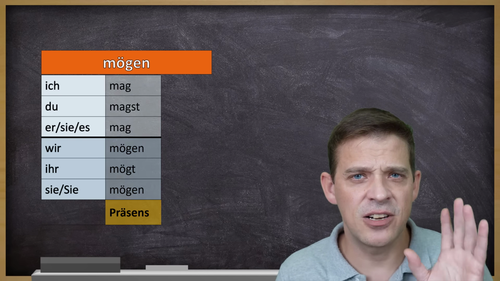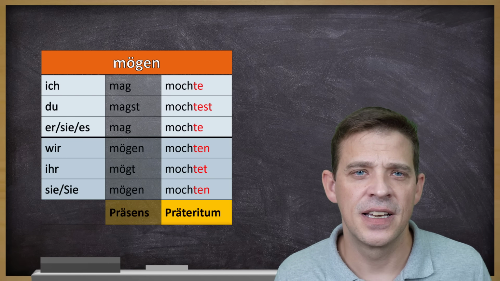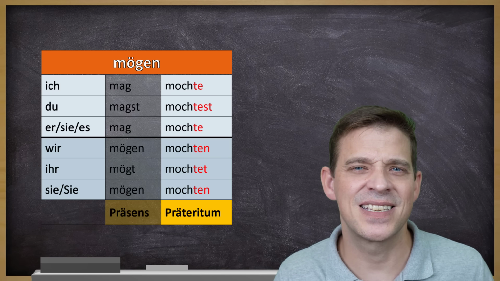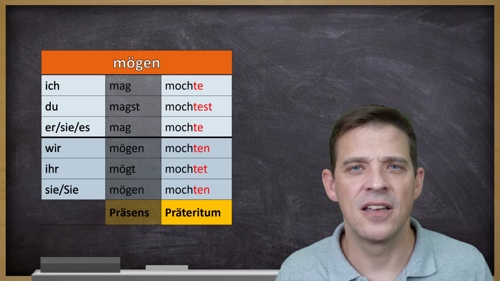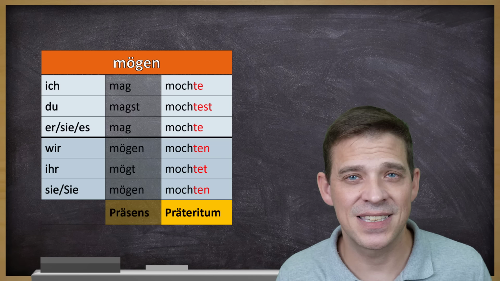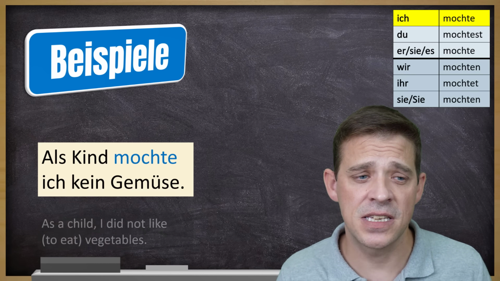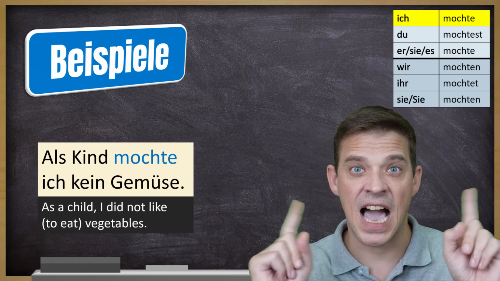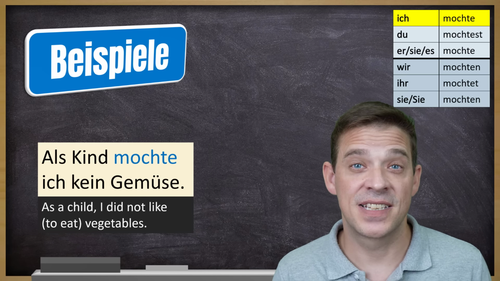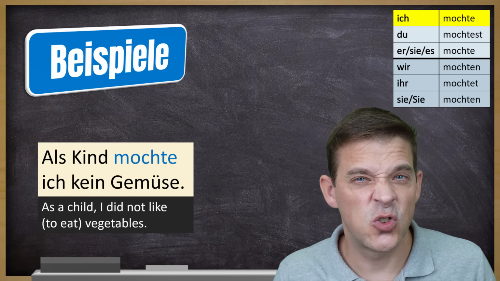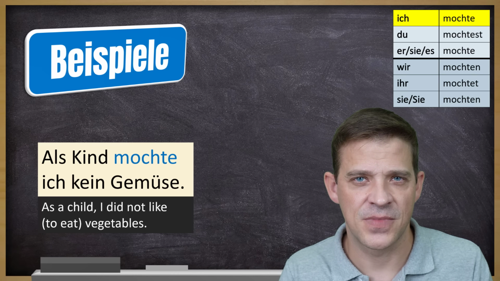Now Präteritum here looks quite different. There's something you have to memorize. Ich mochte, du mochtest, sie, es mochte, wir mochten, ihr mochtet, sie mochten. Ein Beispiel mit ich. Als Kind mochte ich kein Gemüse. As a child, I didn't like to eat vegetables.